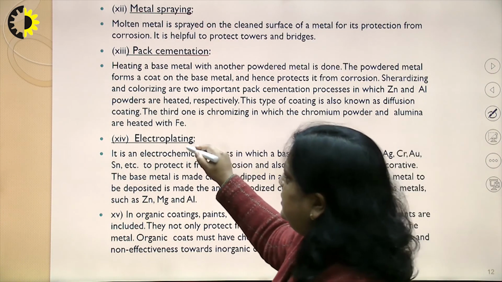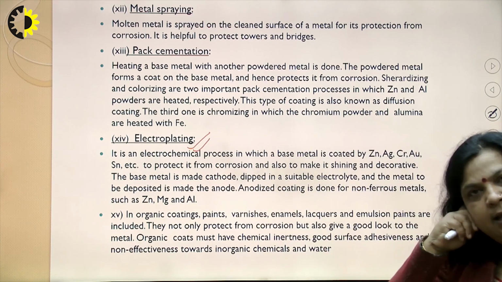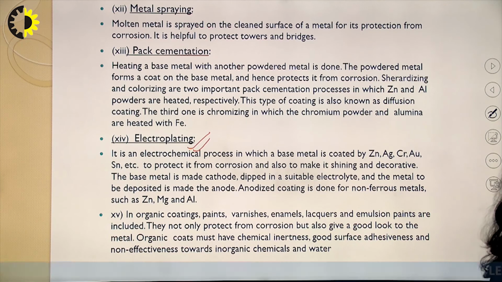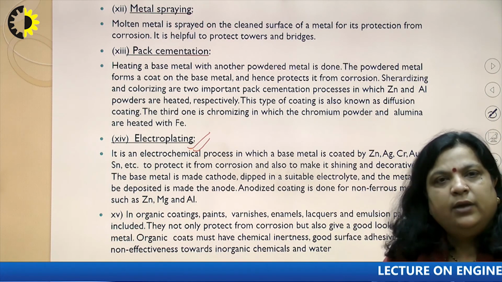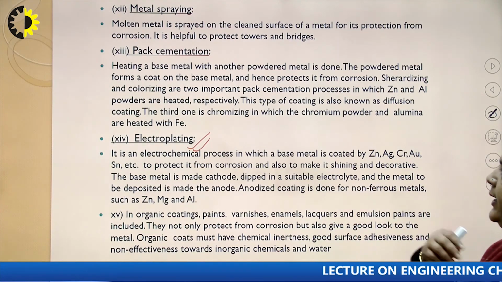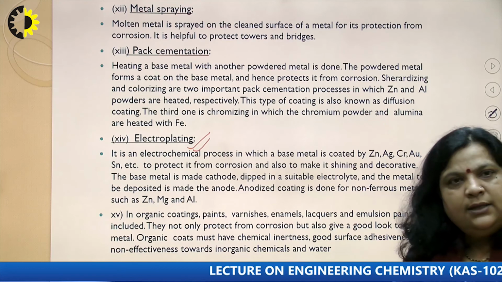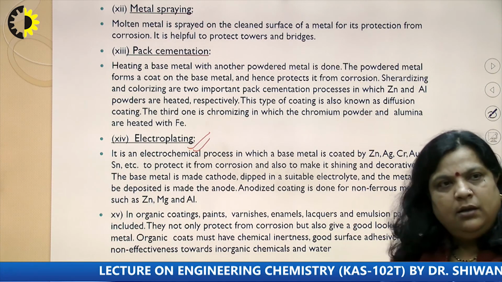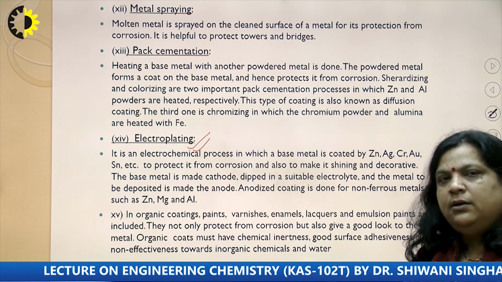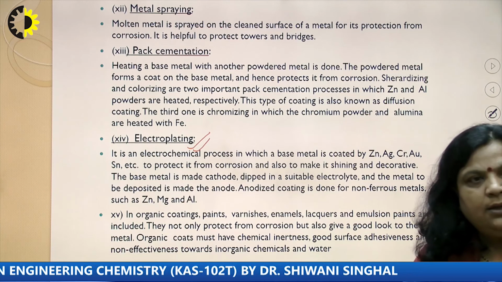Next, electroplating, which is very useful especially for coating silver or gold on a decorative item. This is an electrochemical process in which a base metal is coated by zinc, silver, chromium, copper, tin to protect it from corrosion and also to make it shiny and decorative.